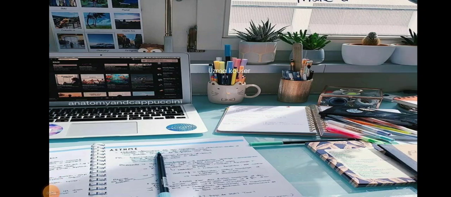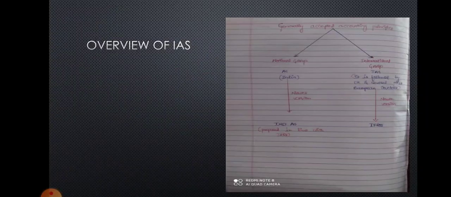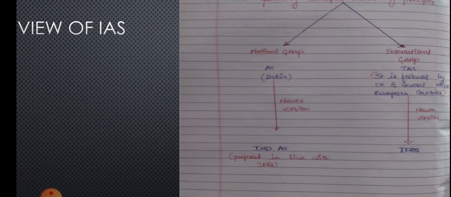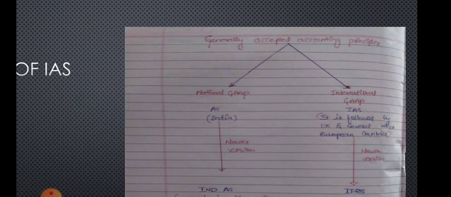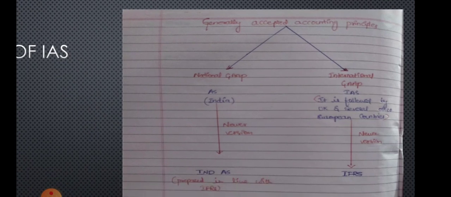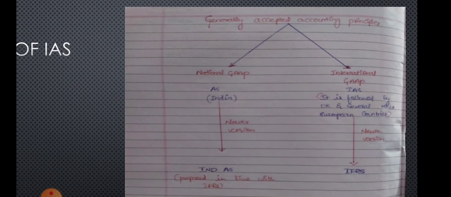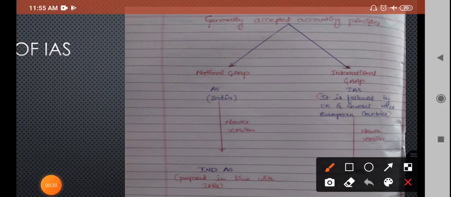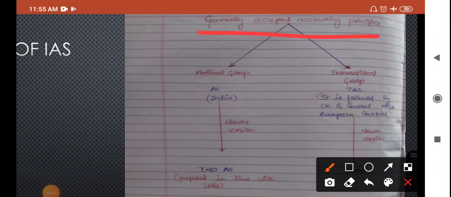So in today's class, we are going to discuss the last unit in the first chapter, that is overview of International Accounting Standard. In the first class, while discussing the introduction to the CFR, I gave you one overview about all the concepts relating to the CFR. In that we studied generally accepted accounting standards. It has two divisions, where we have already studied national GAAP. In that we have studied AS. Similarly, here we have international GAAP.